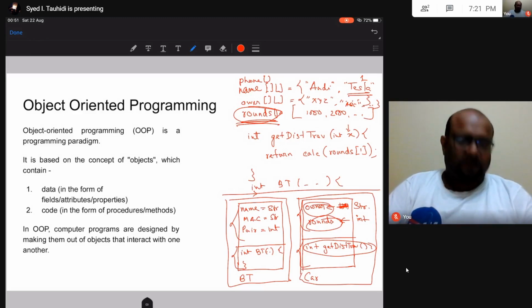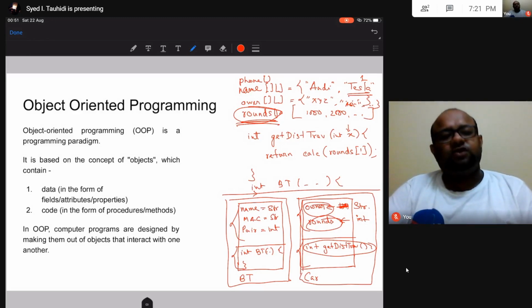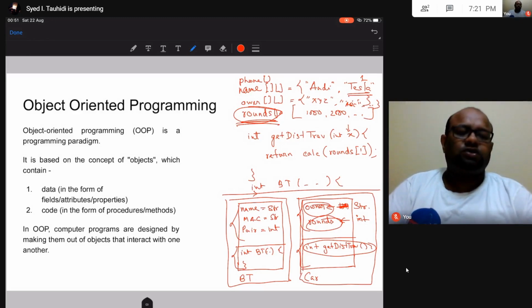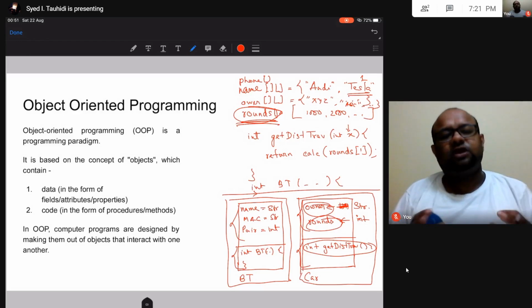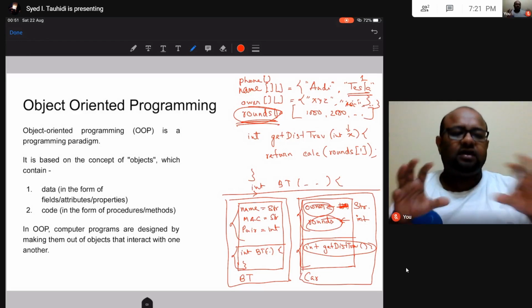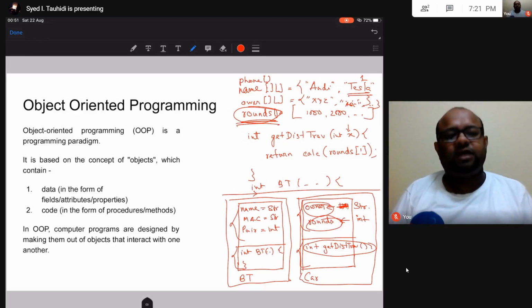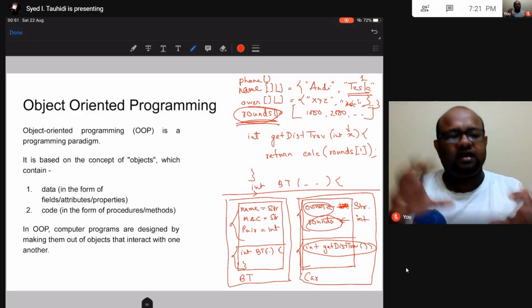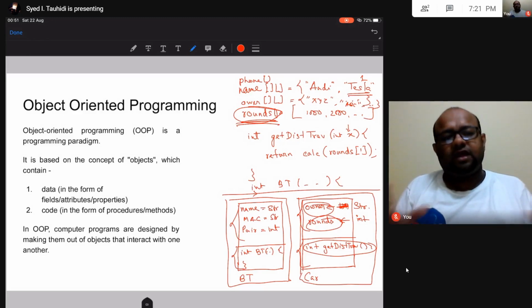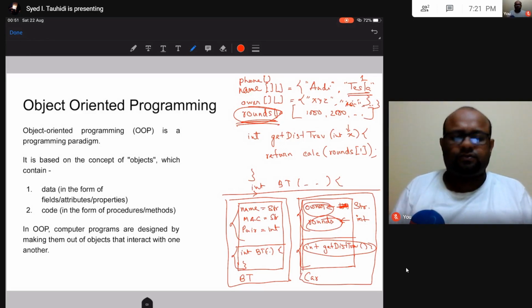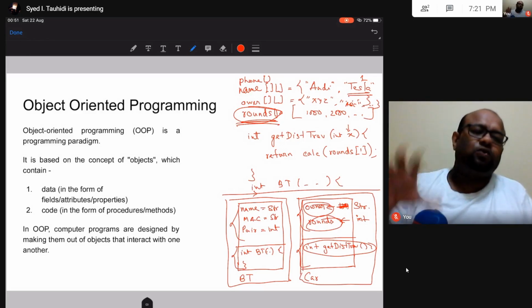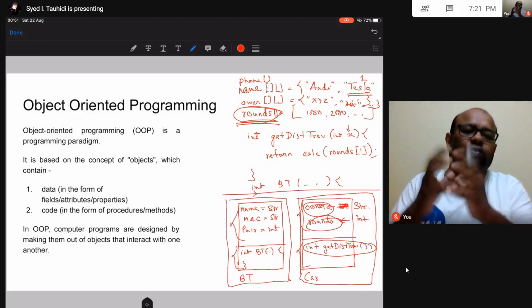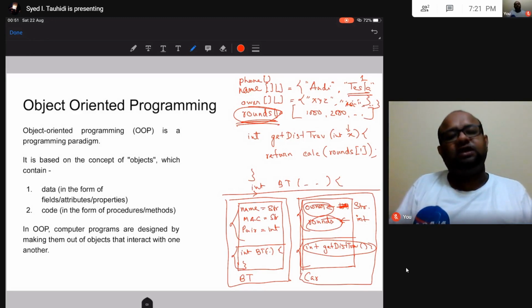So this is one advantage. Object-oriented code, as we will see in this course, allows us to write our program in such a way that different parts of code that make sense together are segmented, these different concepts are segmented. And if the concepts are segmented, then the code would be segmented, and all these different code that make sense together would be put together inside one block. This block would be an object.